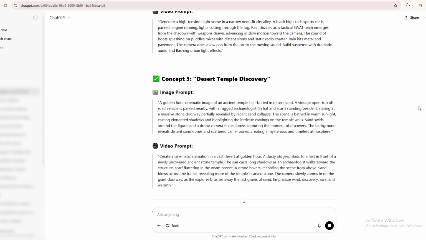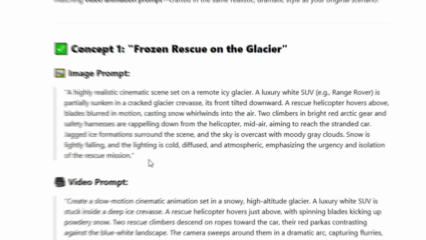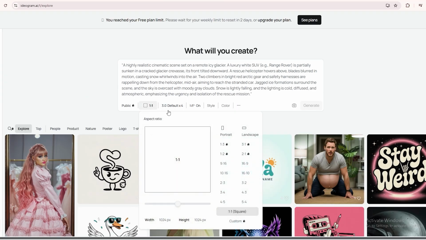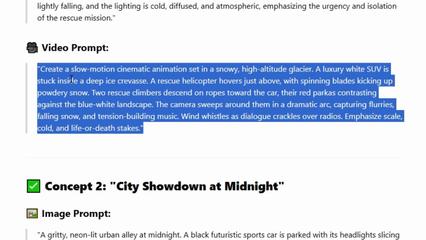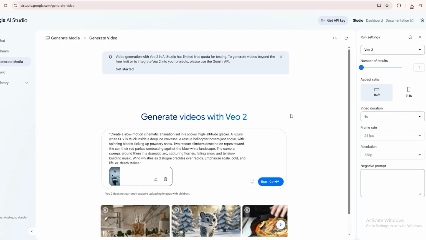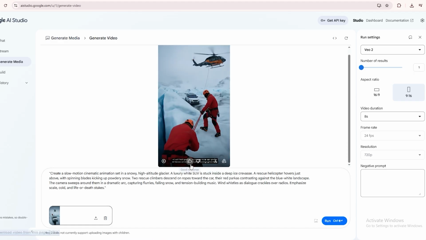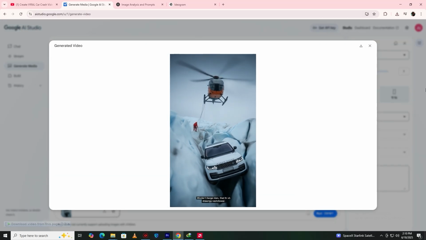Now you can take these prompts and run with them. Pick one of the concepts that catches your eye. Let's say it's the first one. Take the image prompt and paste it into iDog to generate the image. Once the image pops up, pick the best one. That's your new frame. Now grab the video prompt ChatGPT provided. Head over to Google AI Studio, upload your image, paste in that video prompt, and set the format to vertical. Hit generate, and boom! In less than a minute, you've got another viral video ready to go. It's that fast. It's that easy.